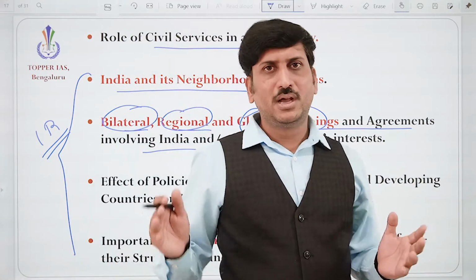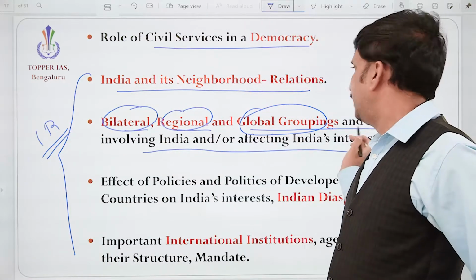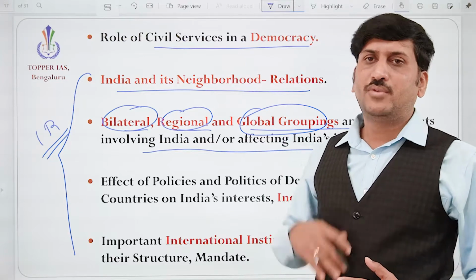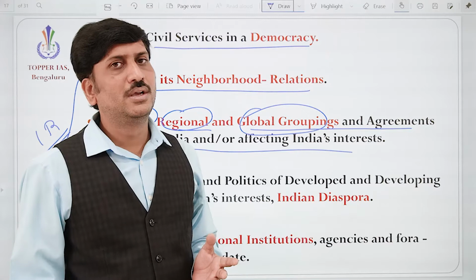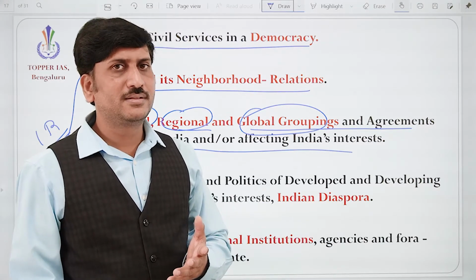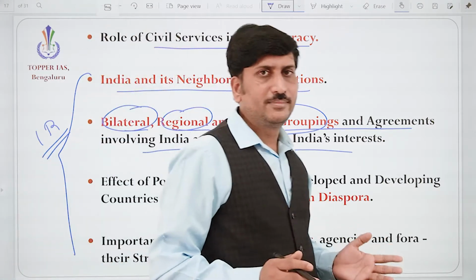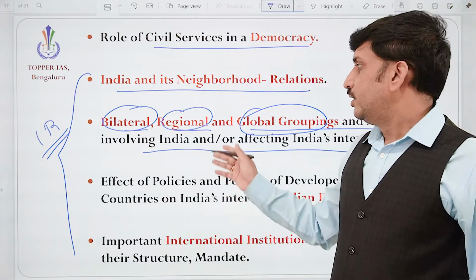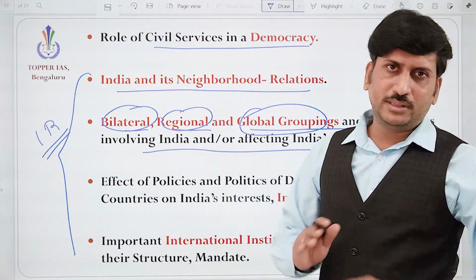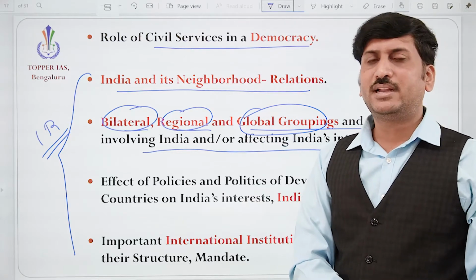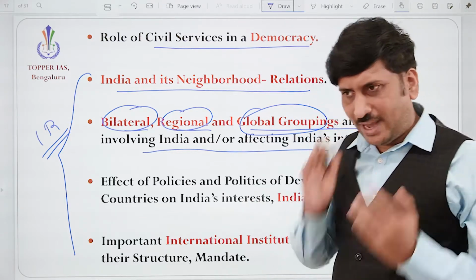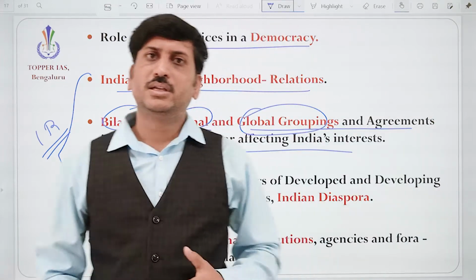How India is involved in that and agreements involving them. For example, in WTO we have so many agreements. With respect to the United Nations, we are following so many agreements with other countries. Correct? So India is leading the developing countries. It is representing so many countries. It is playing a bigger role. Why does India need to allow US goods here?